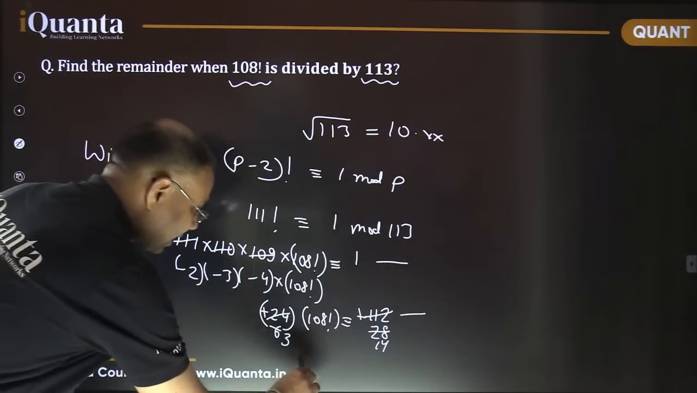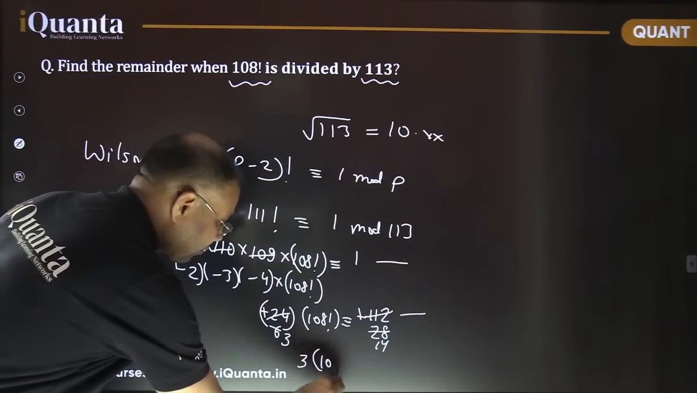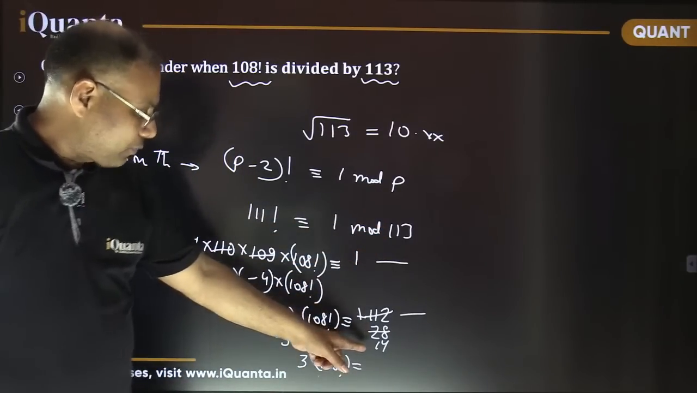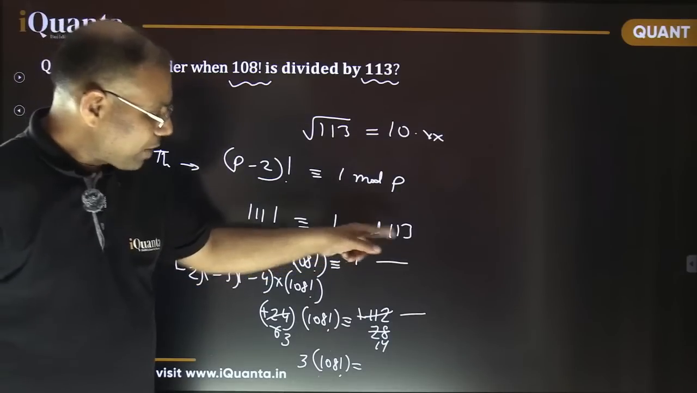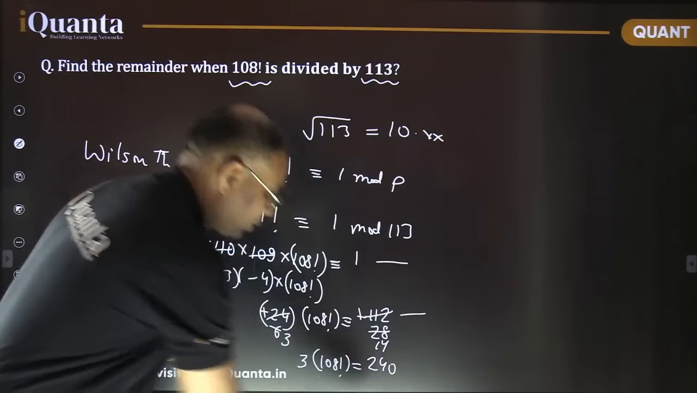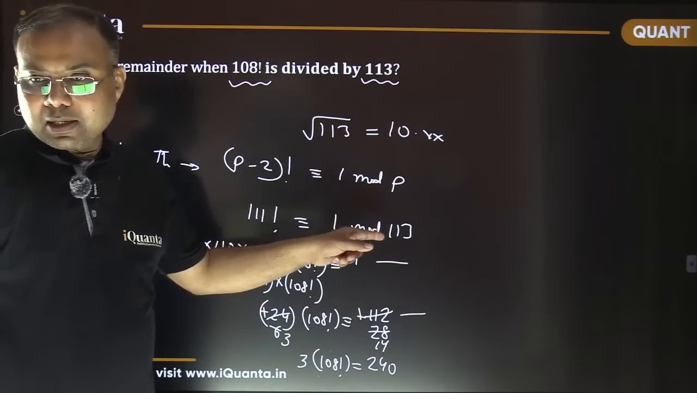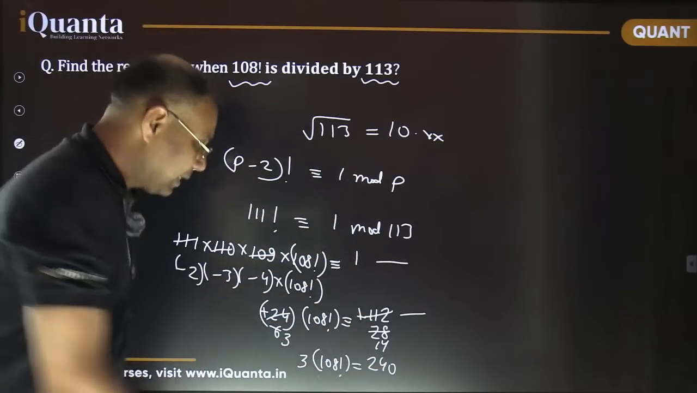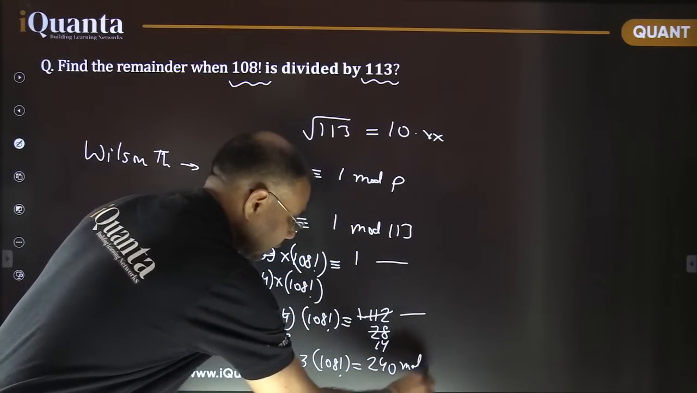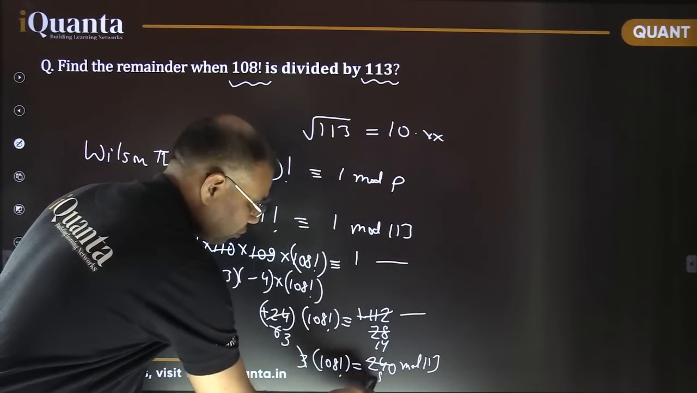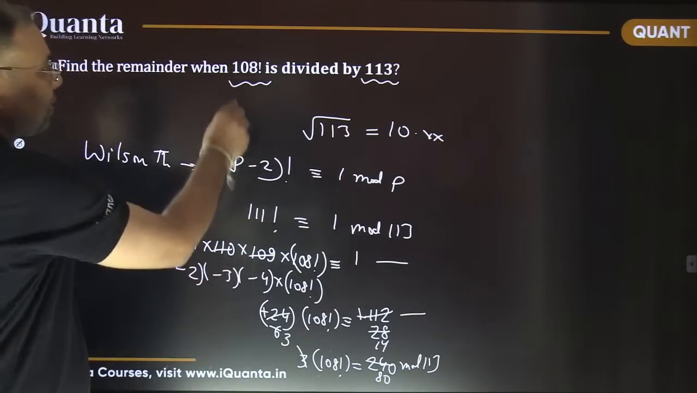So this 3 times 108 factorial. Now I'm adding this 113 2 times in this 14. So that is 226 plus 14, that is 240. ठीक है ना? This is mod 113. Now this term is divisible by 3. So 3 8s are 24. So it is 80. So the required answer is nothing but 80.